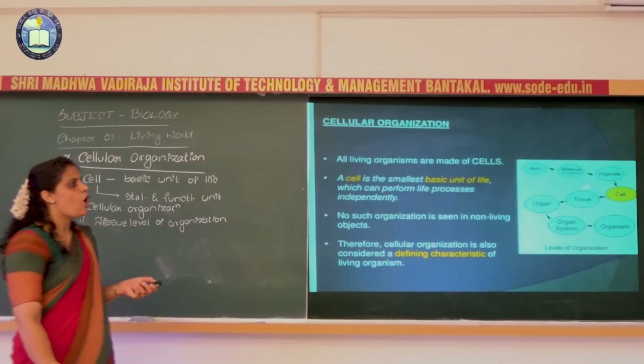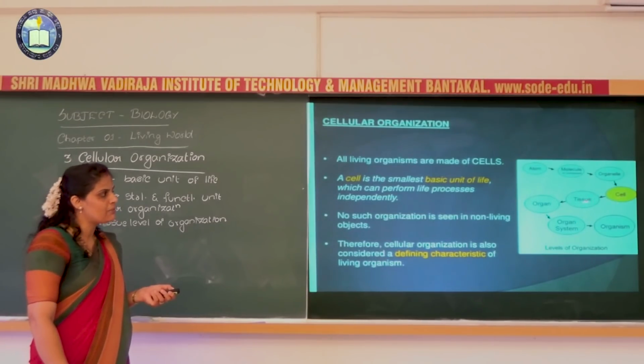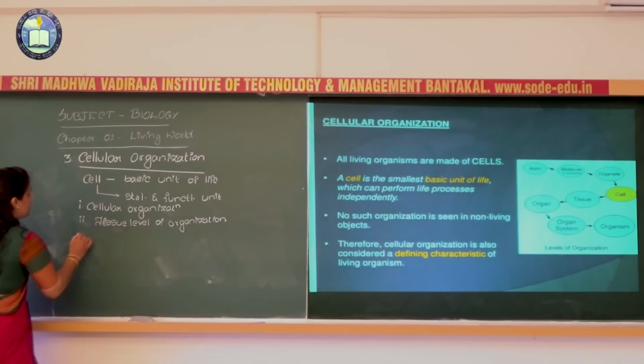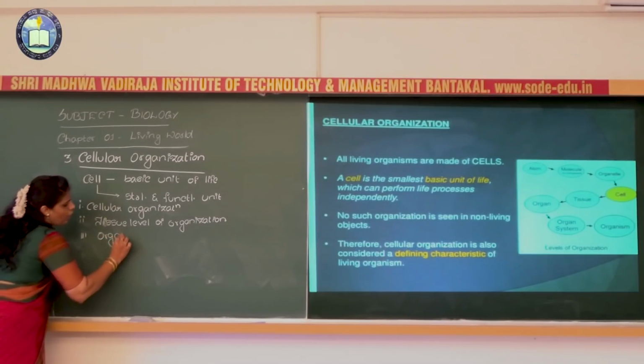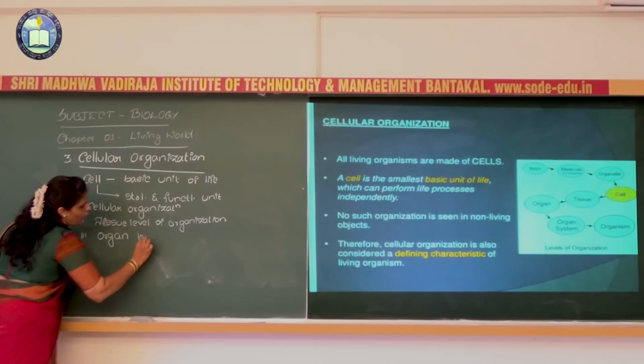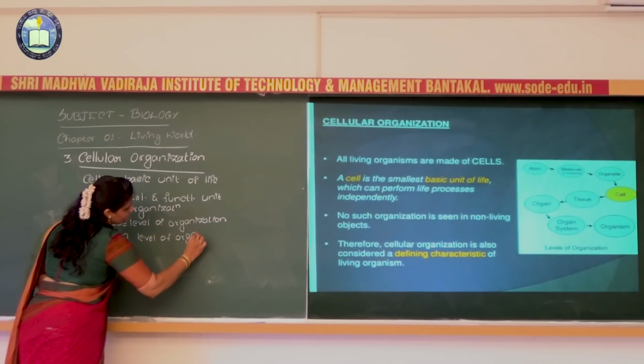Next, what happens? All the tissues which can perform the similar function are called an organ. So the third type of the organization is nothing but the organ level of organization.